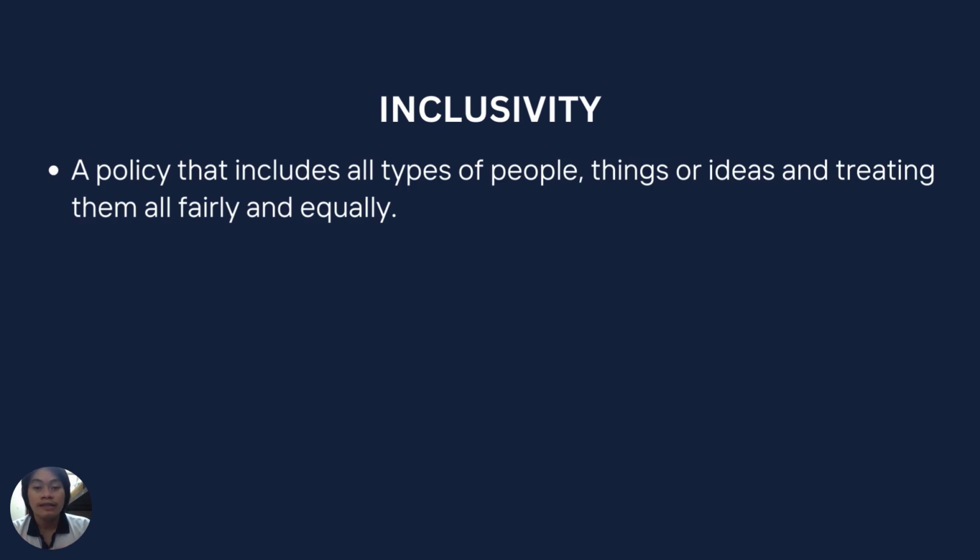Now, let's go to inclusivity. Inclusivity is a practice or policy where all the types of people is included in equal treatment and access, regardless of age, social status, gender, disabilities, and ethnicity. Connecting it to the UI UX design, what we want to create is to have an inclusive design applications. An inclusive design is a process of creating a product that different people can access effectively.